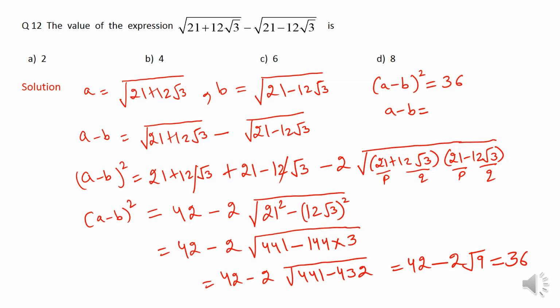Now to decide which one is correct, we look at these two numbers. 21 plus 12 root 3 is obviously greater than 21 minus 12 root 3, right? So this is why the square root of 21 plus 12 root 3 must also be greater than the square root of 21 minus 12 root 3. It means A should be greater than B. And if A is greater than B, then A minus B must be positive. So I will have to take A minus B as 6 only. So this is the right answer.